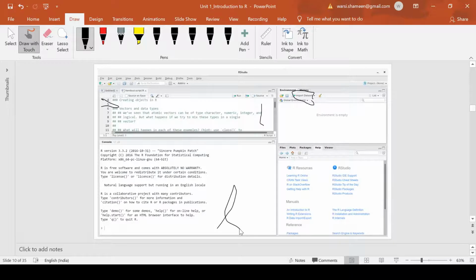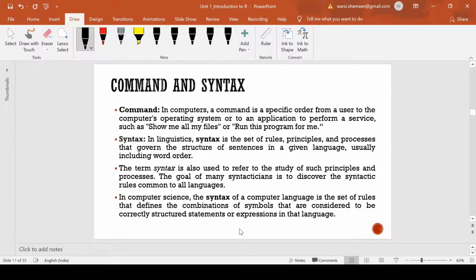Now moving ahead, the important thing you should know is command and syntax. You should understand what a command is and what syntax is before proceeding to any sort of coding. A command in a computer is basically a specific order from a user to the computer's operating system. Whenever we want to execute something, we have to write a command, we have to instruct the computer.